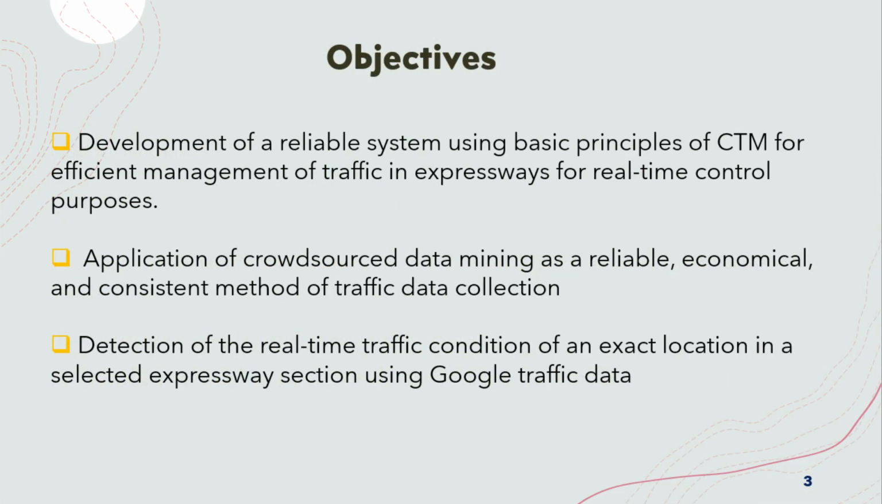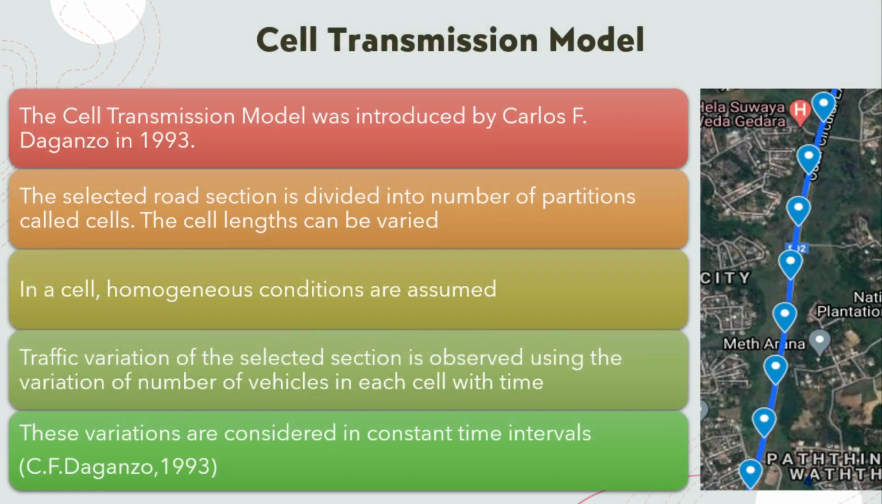There are three main objectives in this study: development of a reliable system using basic principles of cell transmission model for efficient management of traffic in expressways for real-time control purposes; application of crowdsourced data mining as a reliable, economical, and consistent method of traffic data collection; detection of real-time traffic condition of an exact location in selected expressway section using Google traffic data.